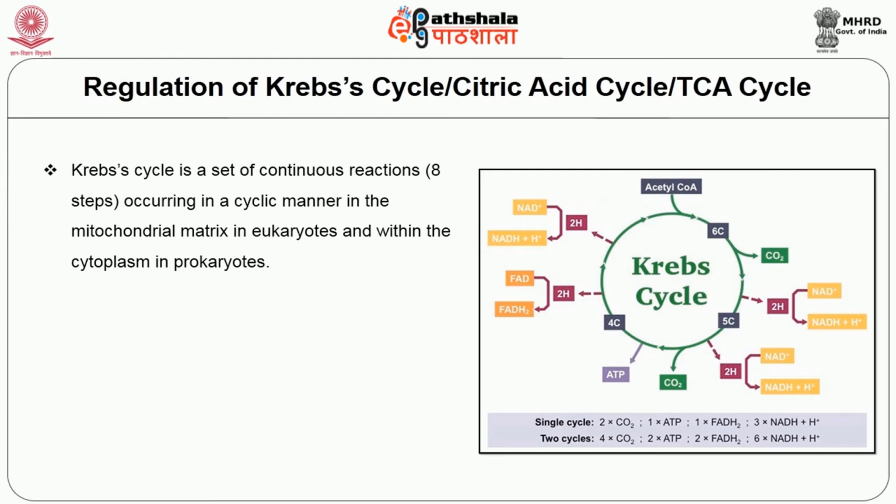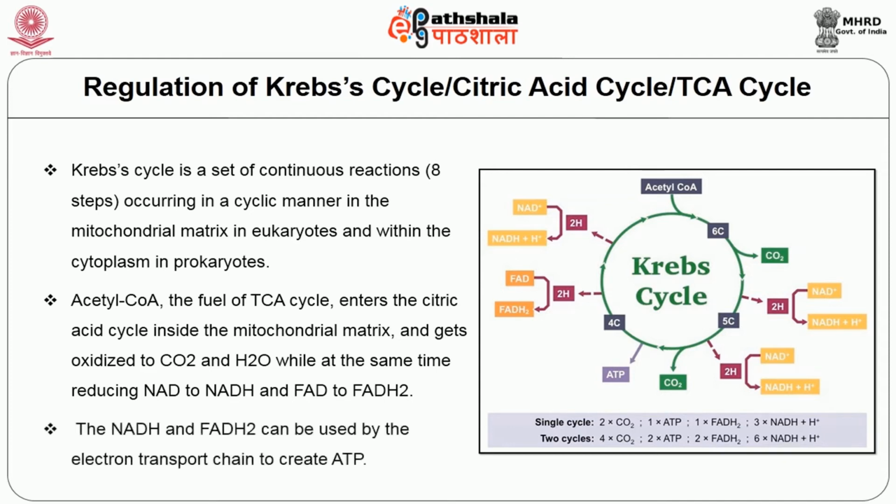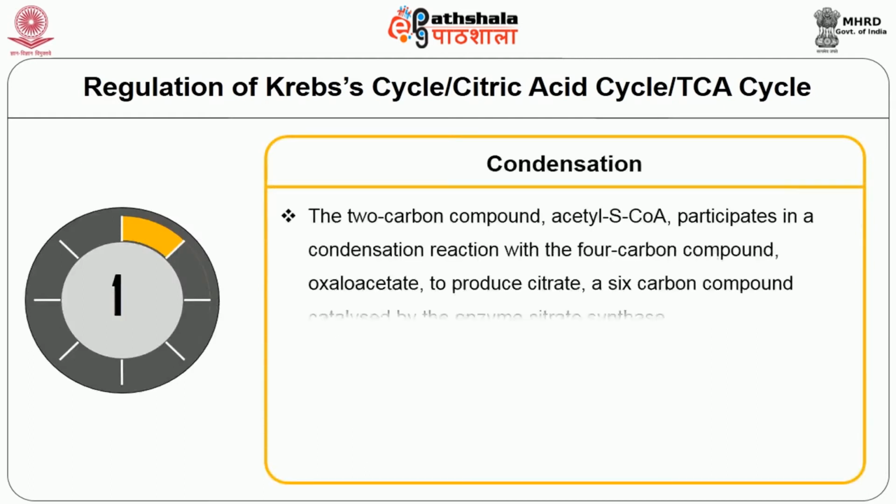The Krebs cycle is a set of continuous reactions with 8 steps occurring in a cyclic manner in the mitochondrial matrix in eukaryotes and within the cytoplasm in prokaryotes. Acetyl-CoA, the fuel of the TCA cycle, enters the citric acid cycle inside the mitochondrial matrix and gets oxidized to carbon dioxide and water, while at the same time reducing NAD to NADH and FAD to FADH2. The NADH and FADH2 can be used by the electron transport system to create ATP.